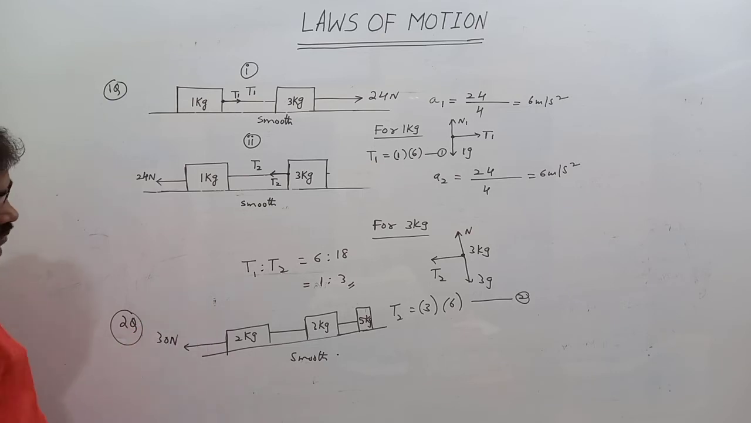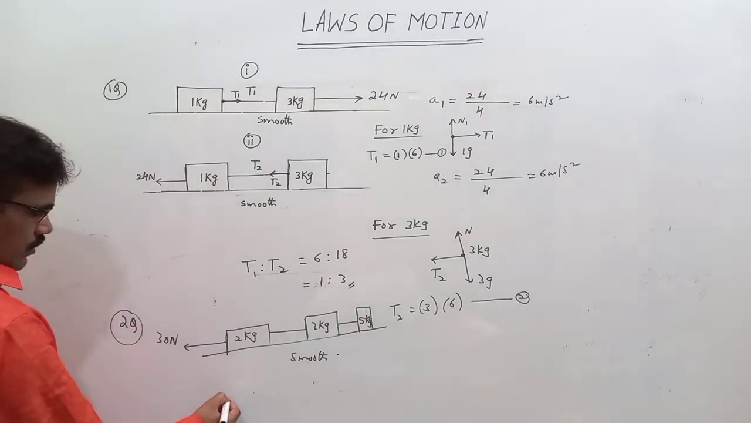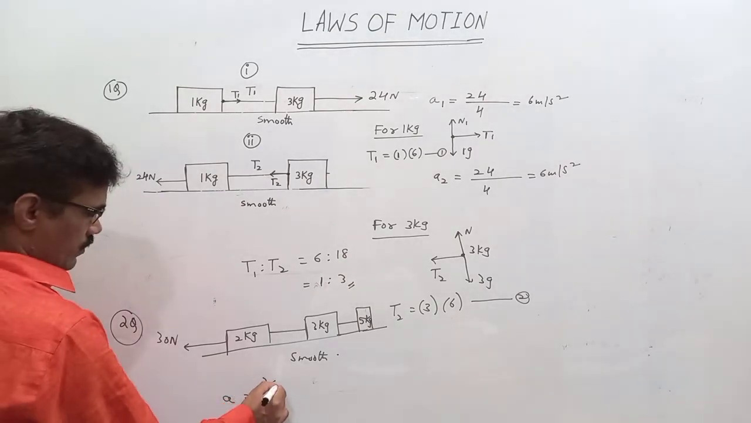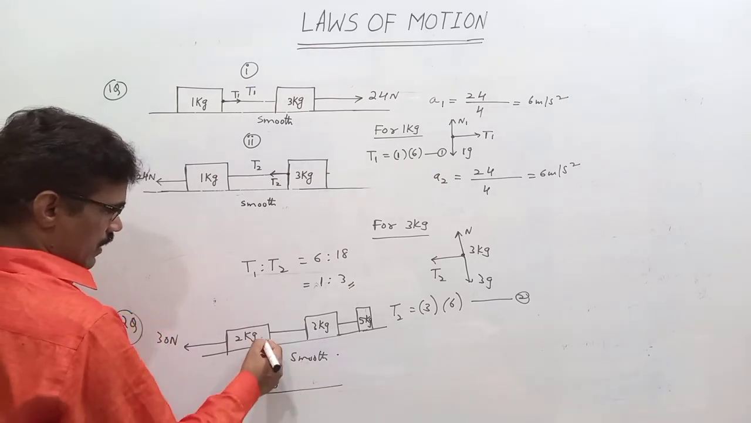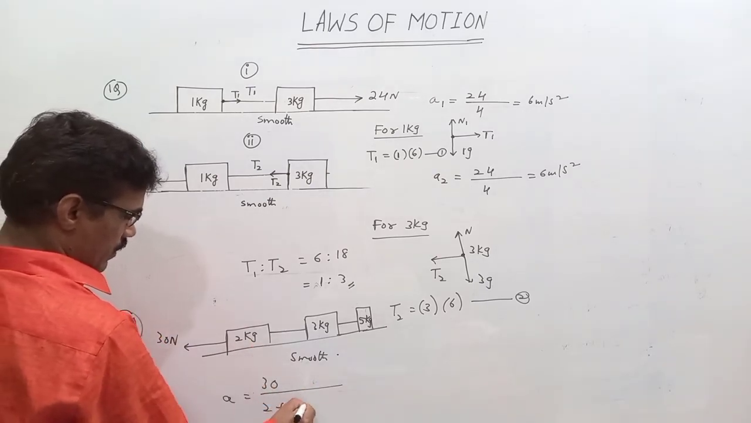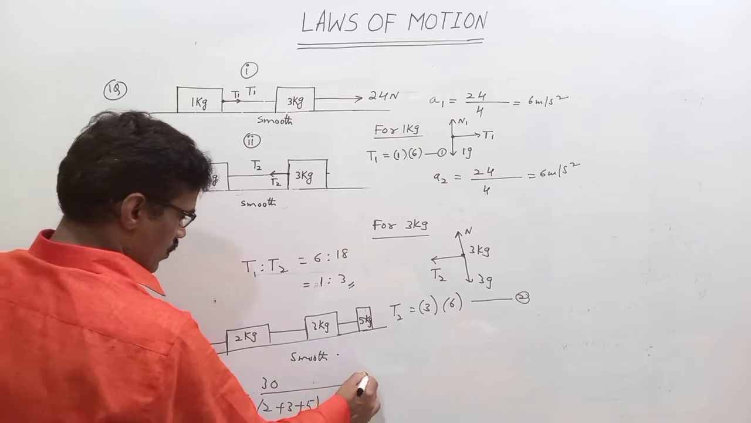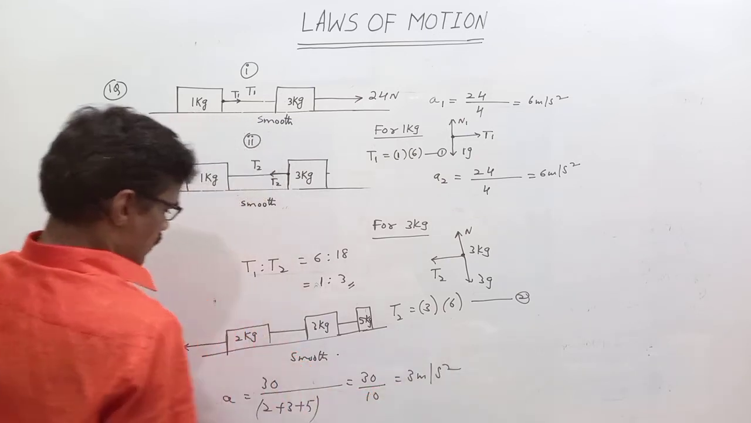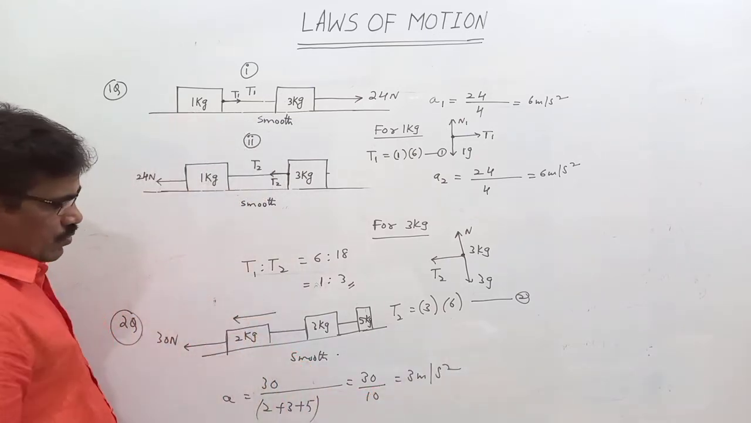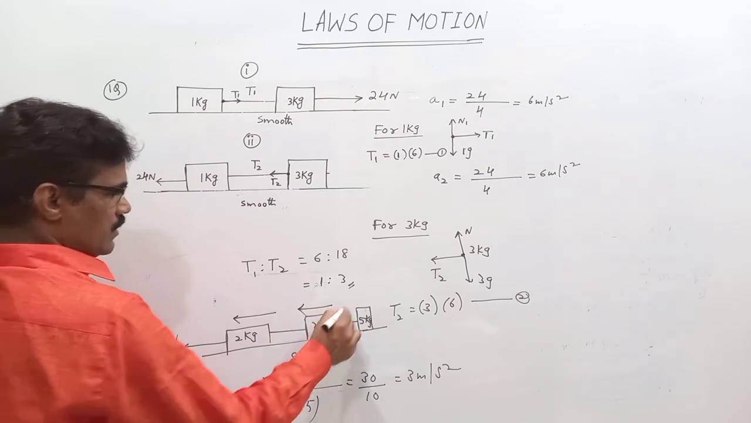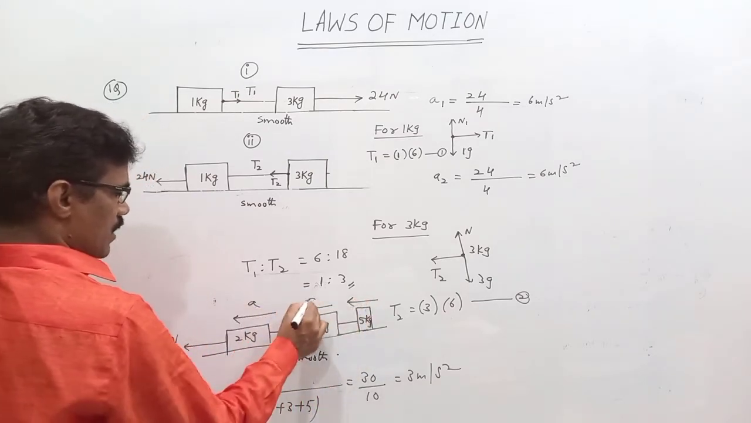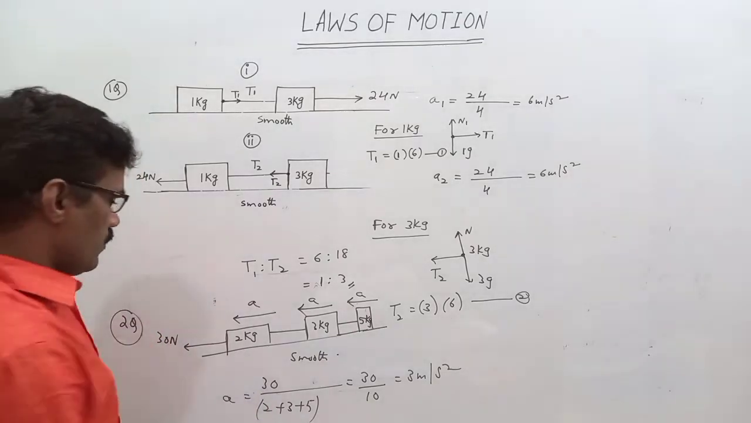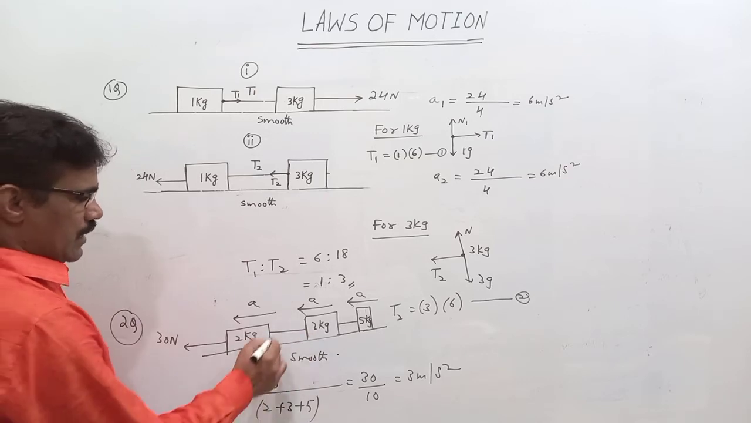Then what is the acceleration of each block? The acceleration of each block is equal to the net force 30 by 2 plus 3 plus 5, which is equal to 30 by 10, 3 meter per second square. The acceleration of the 2 kg block, the 3 kg block as well as the 5 kg block will be the same. What is the tension of the string which is connected between the 2 kg and 3 kg blocks?